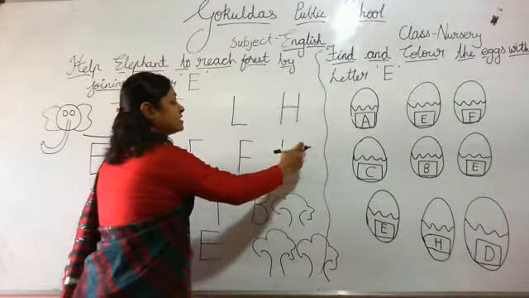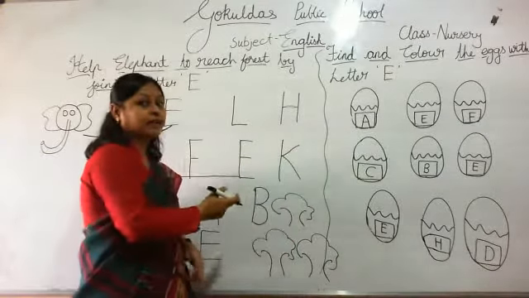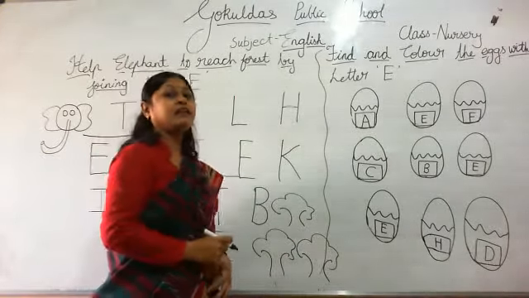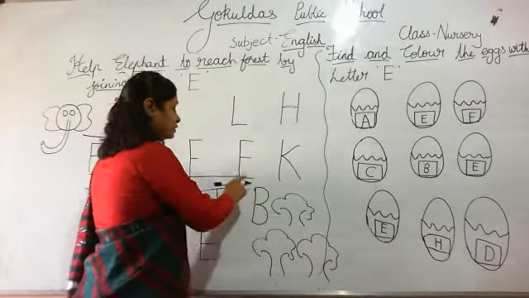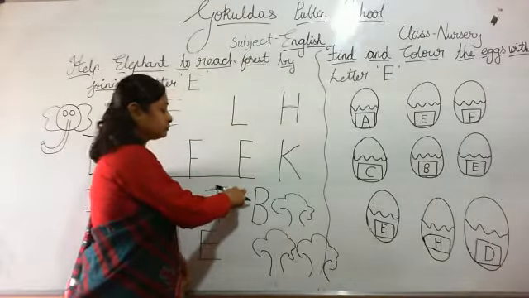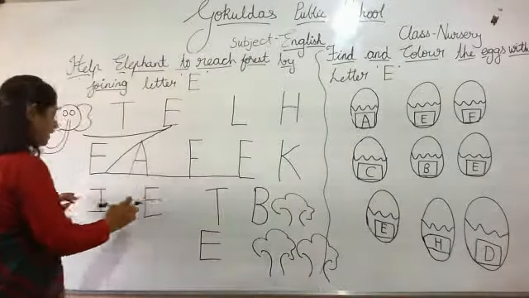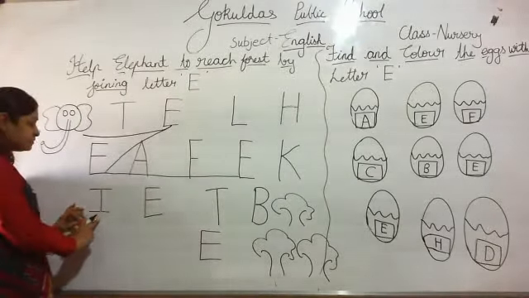Standing line, slanting line, again slanting line. So, which letter is this? Letter K. So, it looks similar to letter E? No. So, we will not join the line. Okay, look at the next letter.